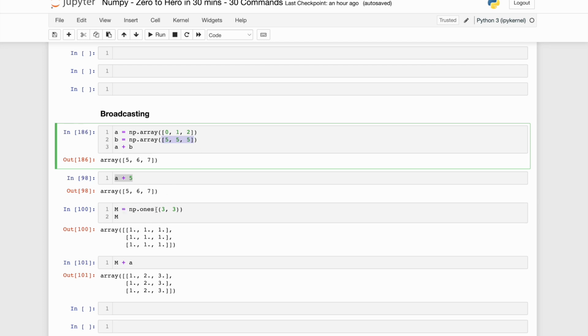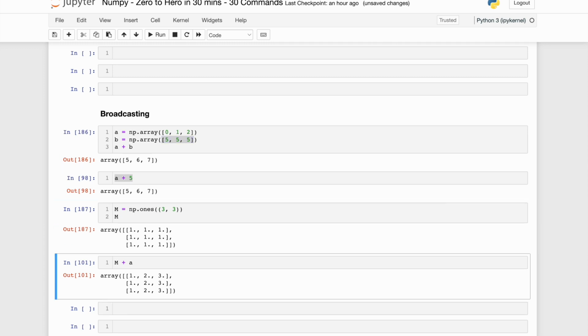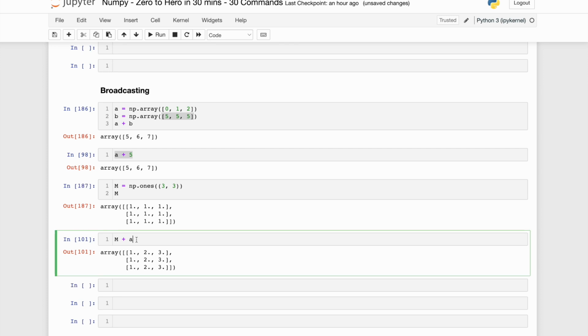Let's say we are creating a 3 cross 3 array with ones. Okay, no problem, we create it. Now we are adding m plus a over here. Now what was my a over here? m is a 3 cross 3 dimensional array, and my a was a 1 cross 3 dimensional array. With the broadcasting rule, this also gets elongated or expanded into the same dimension as m. So ultimately when we are doing m plus a, a will become 0 1 2, 0 1 2, 0 1 2. It will also become a 3 cross 3 dimensional array, and then it gets added over here. This is how broadcasting works.